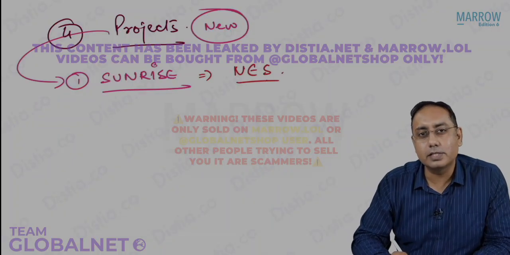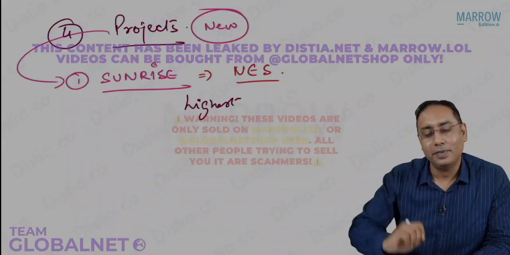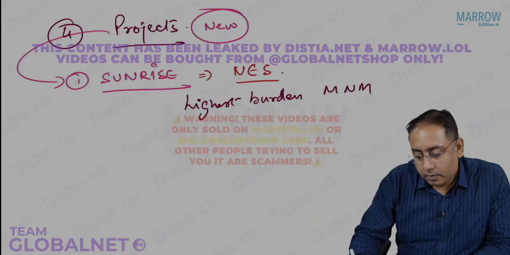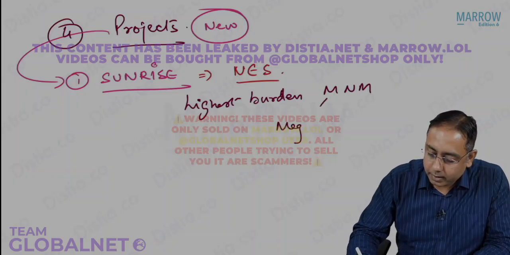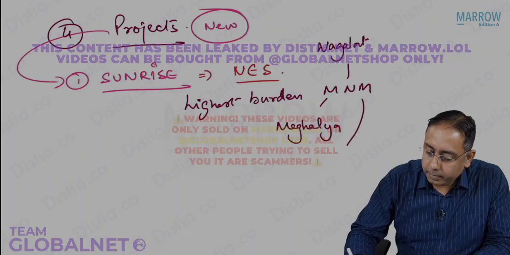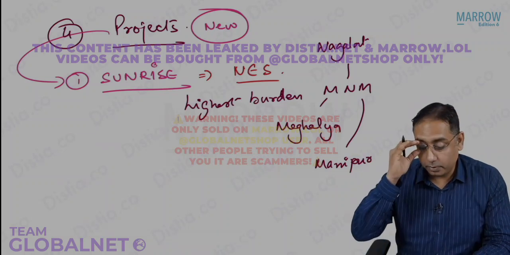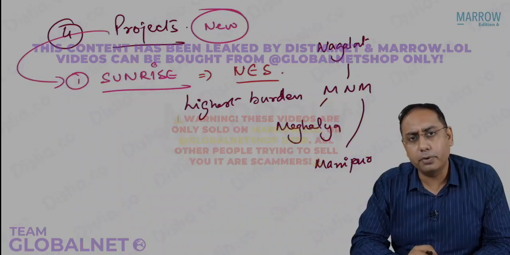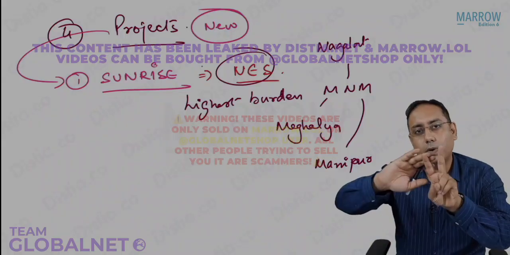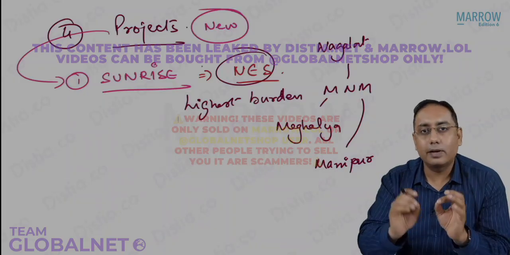Why only in the northeastern states? Because you know that the highest burden, highest means the maximum, the highest burden of HIV is found in MNM. What is MNM? M stands for Meghalaya, N is Nagaland, M is Manipur. The highest HIV prevalence per unit population is found in northeastern states in Meghalaya, Nagaland and Manipur. And the problem of HIV over there is because of two things. One is unsafe sexual behavior, and the second is intravenous drug abuse.